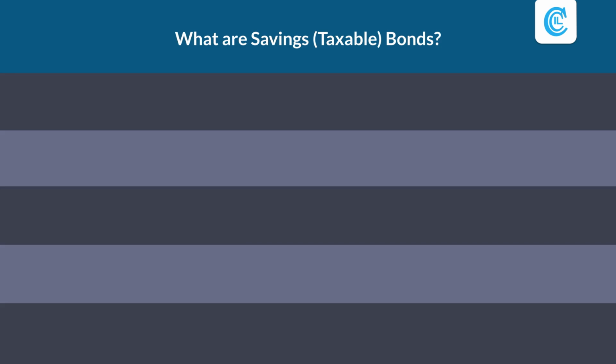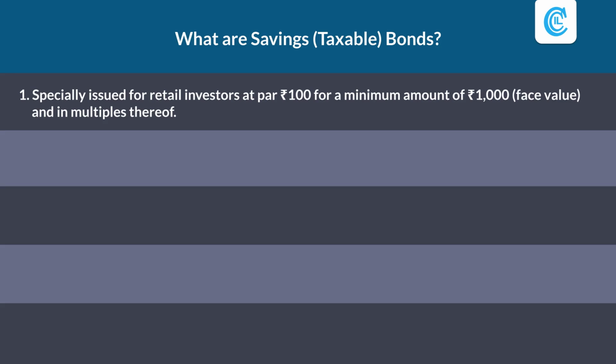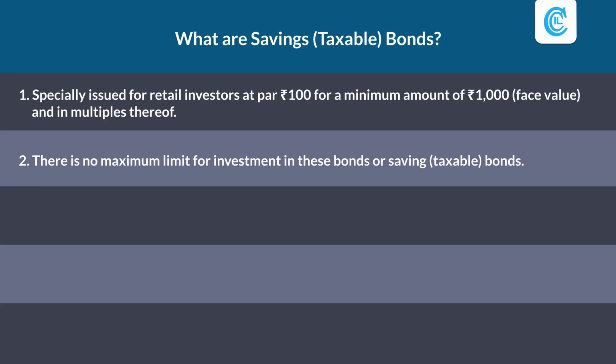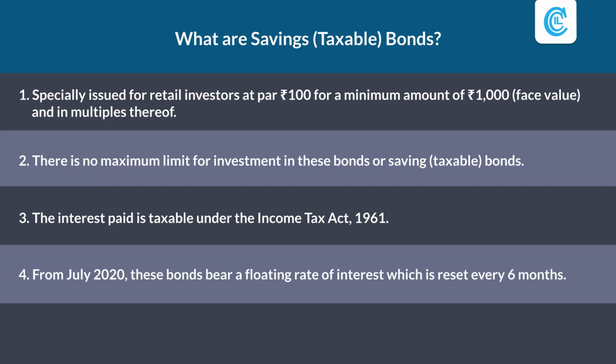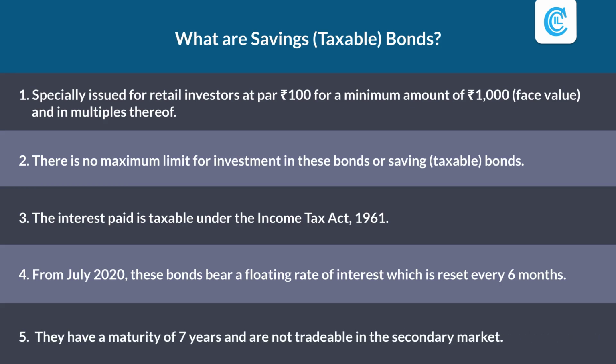What are savings taxable bonds? They are specially issued for retail investors at par 100 rupees for a minimum amount of 1000 rupees face value and in multiples thereof. There is no maximum limit for investment in these bonds or saving taxable bonds. The interest paid is taxable under the Income Tax Act, 1961. From July 2020, these bonds bear a floating rate of interest which is reset every 6 months. They have a maturity of 7 years and are not tradable in the secondary market.